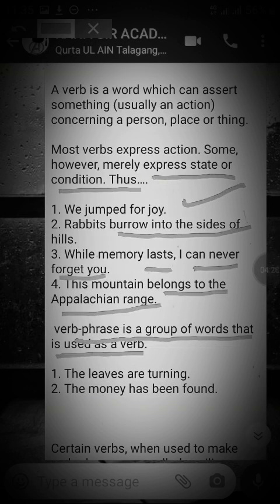A verb phrase is a group of words that is used as a verb. When a group of words is working as a verb, it is a verb phrase. For example: the leaves are turning, the money has been found. These are verb phrases.